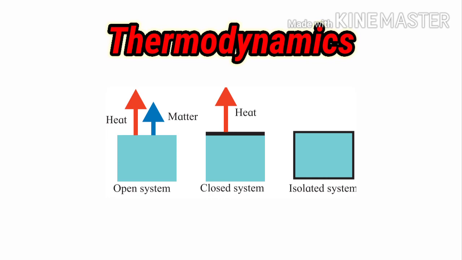Now we will move to the third system, which is isolated system. In this system neither heat nor matter will be exchanged between system and the surrounding. Thus students, if you have any trouble remembering the definition of the three systems, you can keep in mind this diagrammatical representation, and you will never forget.